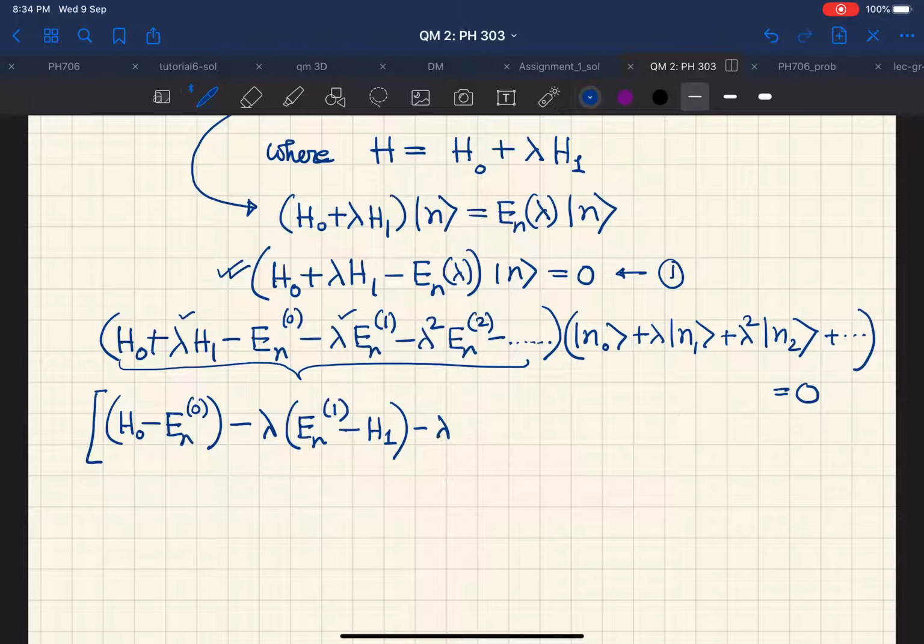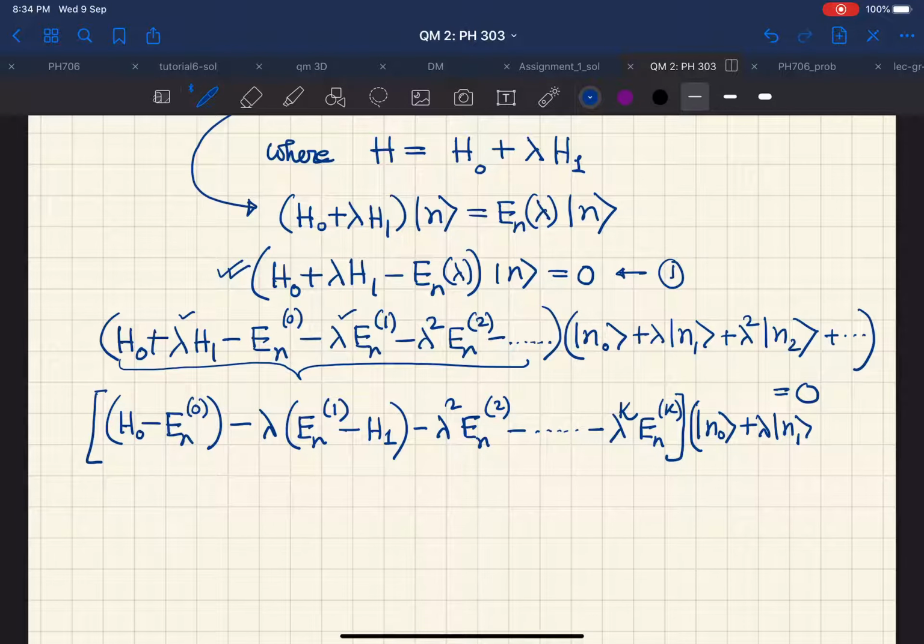So lambda square will only contain En2, and then in this manner if we go along, then the kth order term will simply be lambda to the power k Enk, and then this will be acting on ket n0 plus lambda ket n1 plus lambda square ket n2 and so on, is equal to 0.